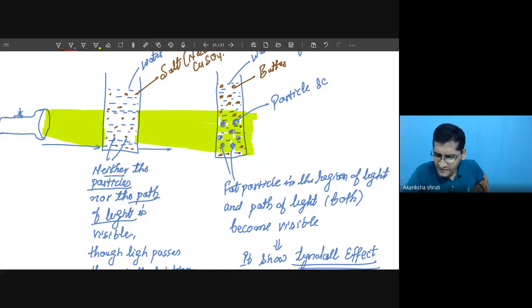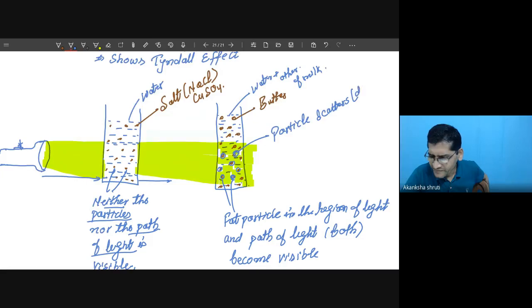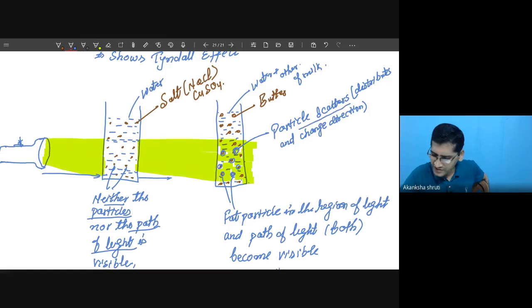Okay, so scatters, write in the bracket: distributes and changes direction. Both of these things occur. So particles scatter the beam of light.